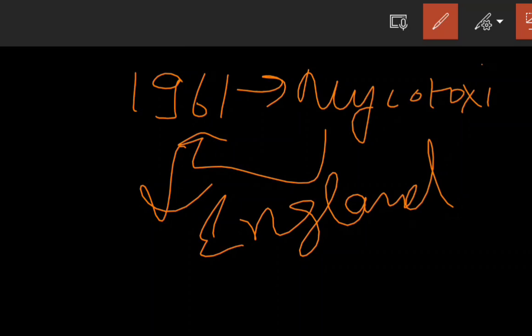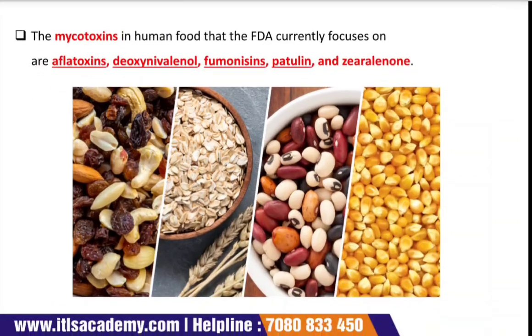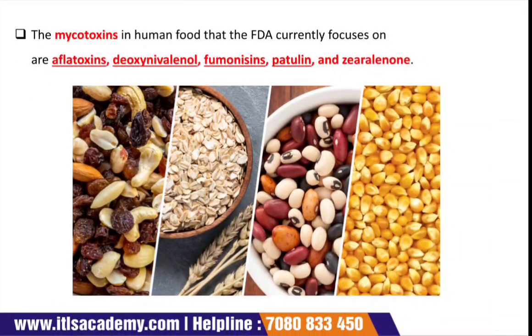And that is where the term came from. It probably was a means of protection from insects, and it was consumed by a number of animals. During 1961 there was a veterinary crisis in England, and it led to the death of thousands of animals. We all know that these mycotoxins are very harmful if consumed by humans.